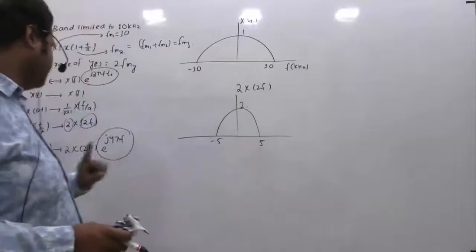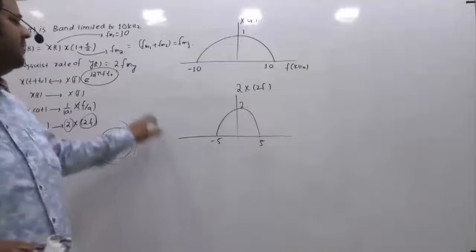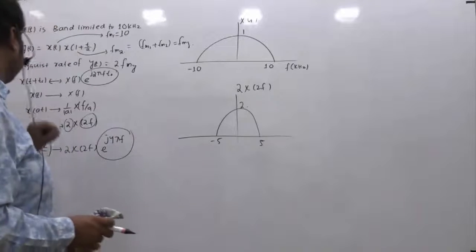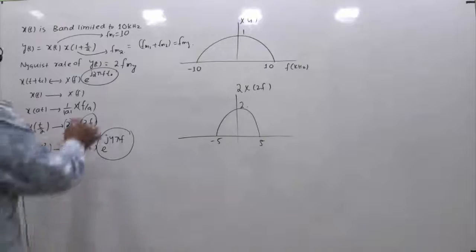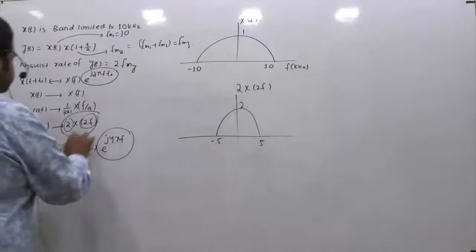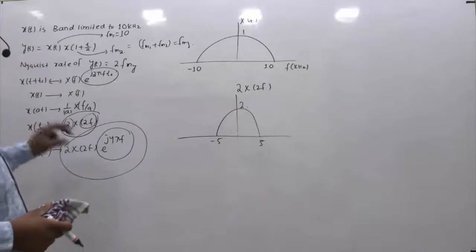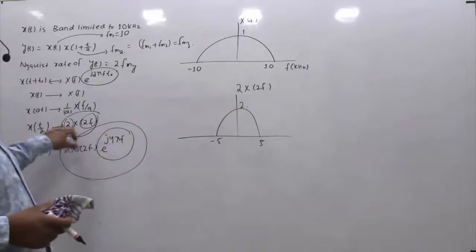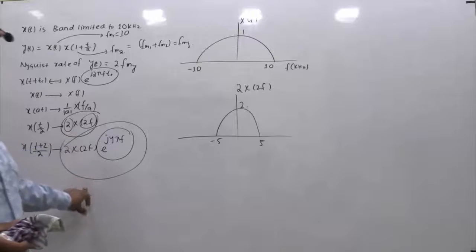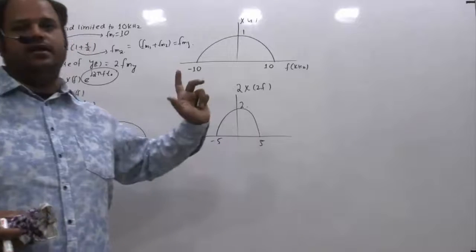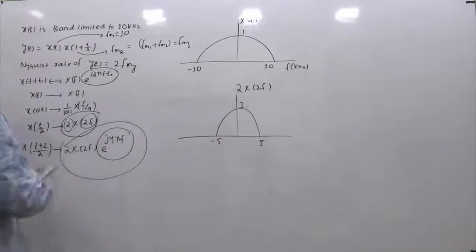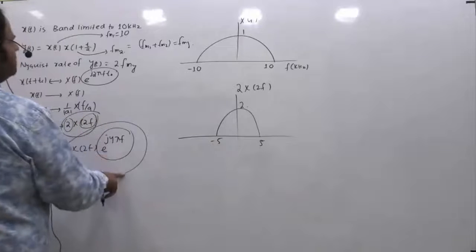Plotting the phase spectrum, it will contribute something, but in this case, if the maximum frequency of this signal is 5, the maximum frequency of this signal will still be 5. In other words, multiplying an exponential factor with the existing signal in no way changes the upper limit of the signal.